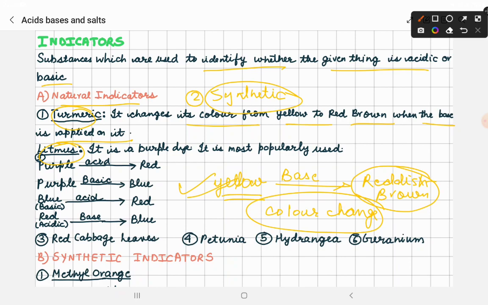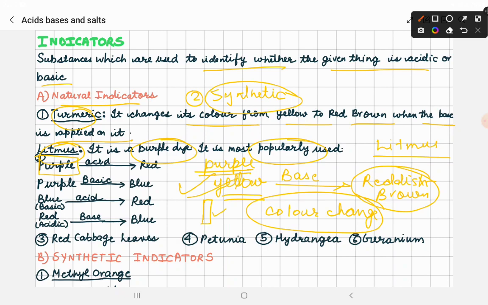Now the litmus indicator is very common and we will be using litmus indicators in our practicals also. It is a purple dye, obtained from a plant. Now you have to know which plant it is. It is somewhere in nature only. You must identify which plant it is from which we are obtaining this litmus. Now how is the mechanism of litmus? See, litmus is actually purple color. We have litmus papers available.